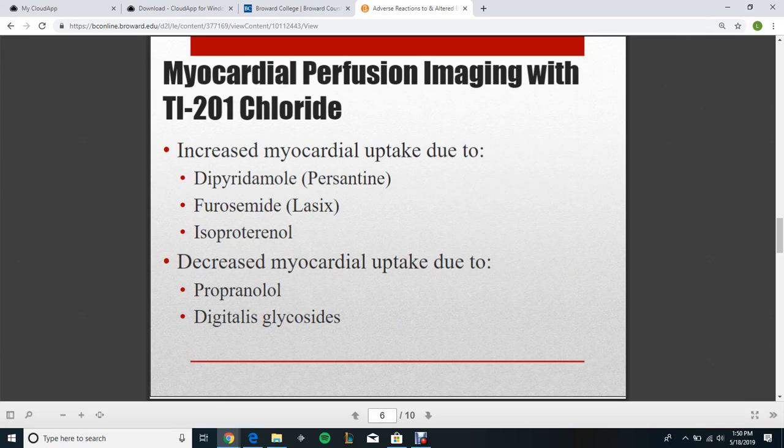Myocardial perfusion imaging with thallium-201 chloride. Increased myocardial uptake is due to dipyridamole, which is Persantine, furosemide, which is Lasix, and isoproterenol. Decreased myocardial uptake is due to propranolol and digitalis glycosides.